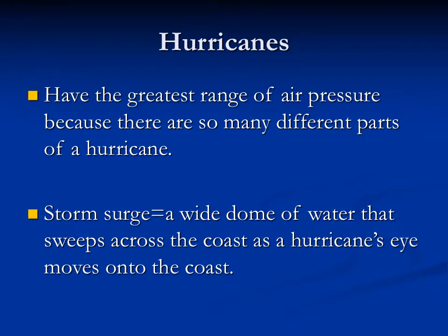So hurricanes have the greatest range of air pressure because there's so many different parts of a hurricane. It's like the anatomy of a hurricane. And as you go across from the eye to the eye wall and out to the edges, you have very different air pressures, ranges of air pressure. A storm surge is a very wide dome of water that sweeps across the coast as the hurricane's eye moves onto the coast.